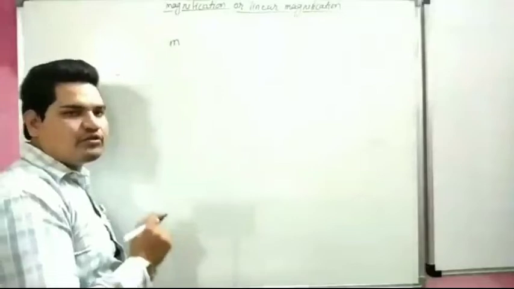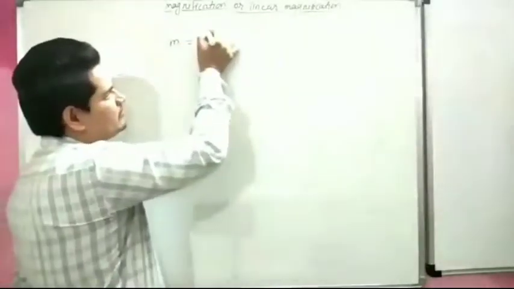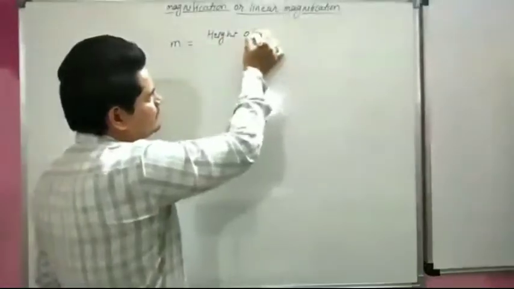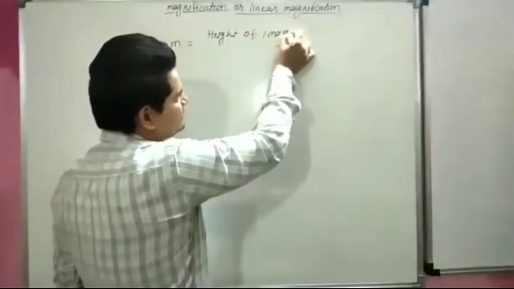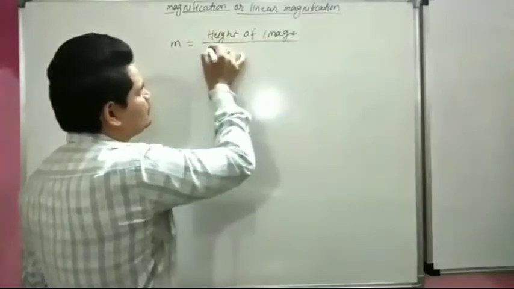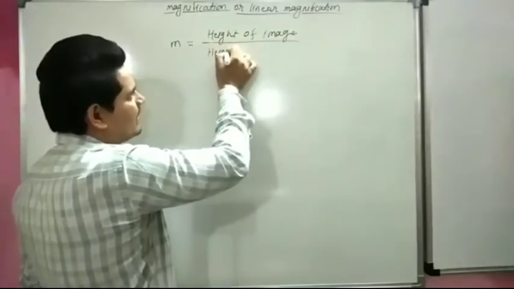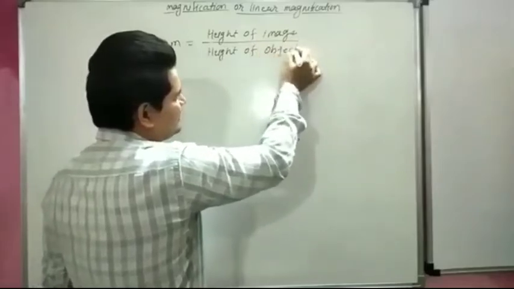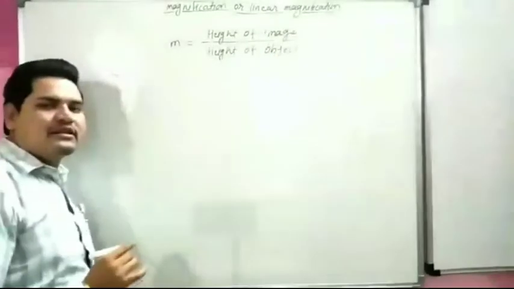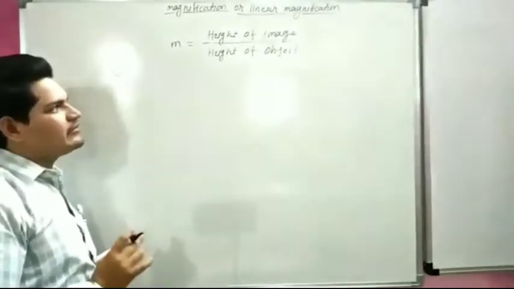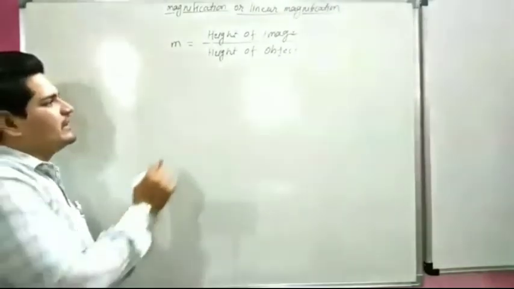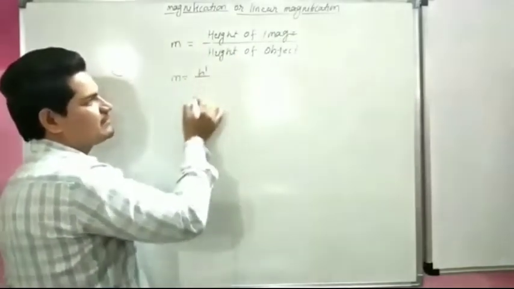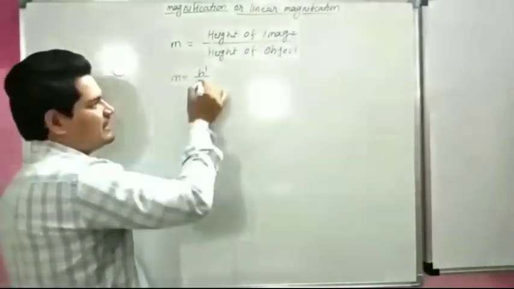It is the ratio of the height of the image to the height of the object. We know that the height of the image is denoted by h dash and the height of the object is denoted by h.